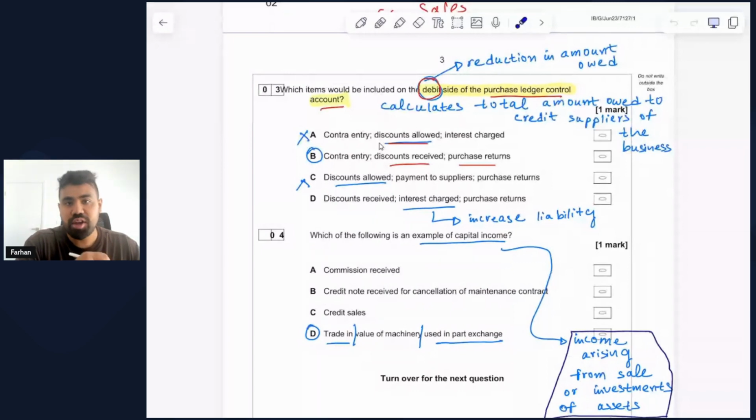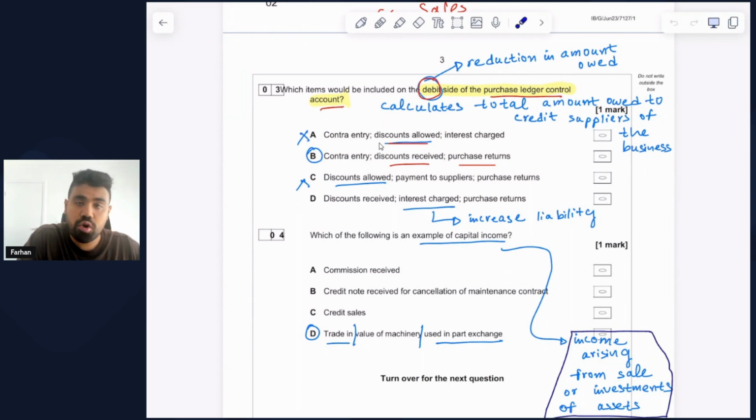Therefore, contra entry, which has to relate with the sales that we could possibly make to our credit supplier, would now result in a reduction in the amount that we owe to our credit supplier. And therefore, on that basis, the correct option to select would be option number B. So as you can see, we have circled here. So option number B is the correct option to select.